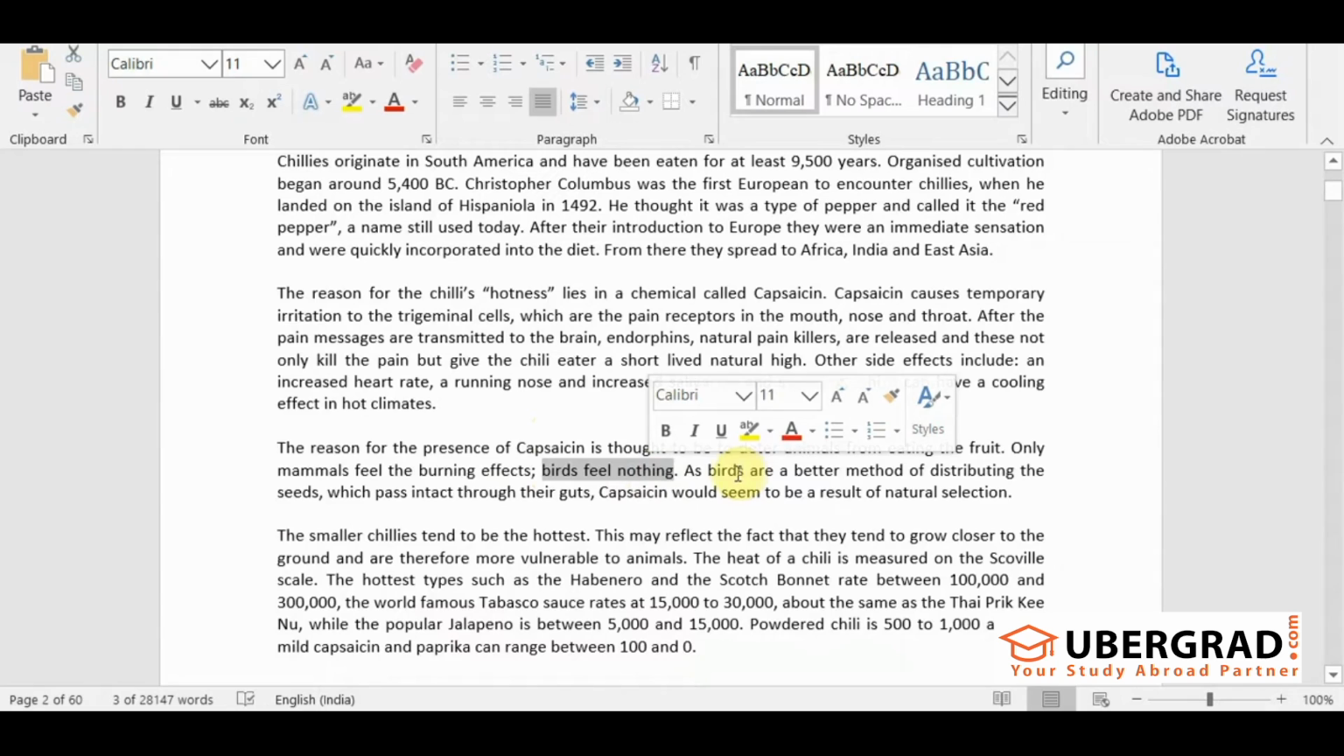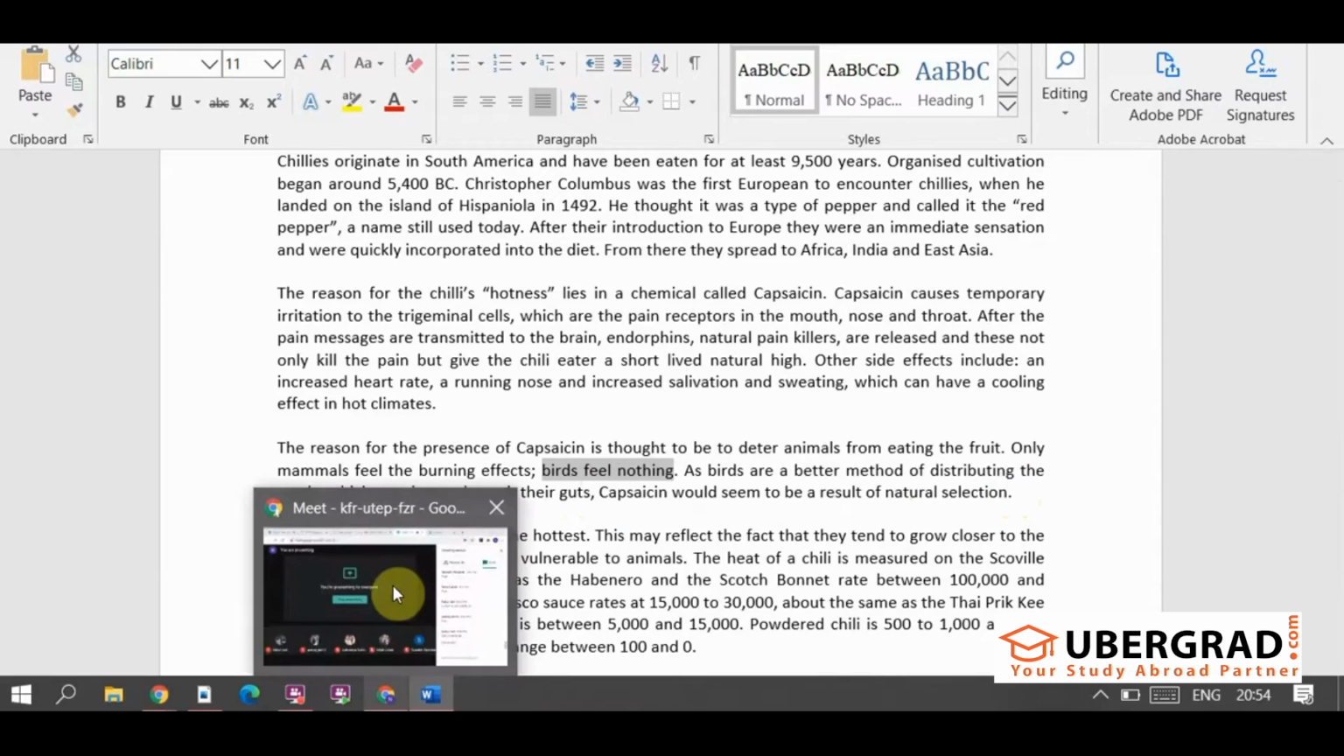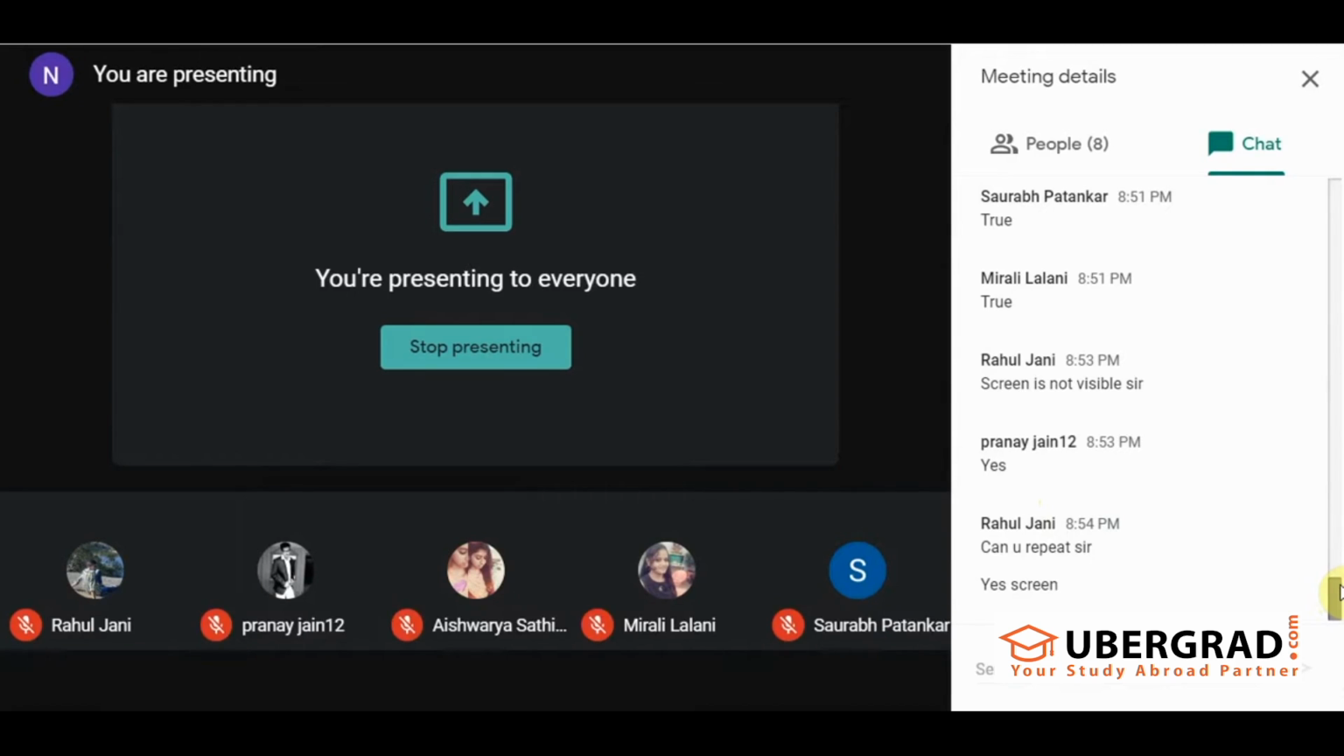Now, the second is a stronger reason which says, as birds are a better method of distributing the seeds which pass intact through their guts. Which pass intact through their guts means what? They do not chew it. Okay, so it goes into their stomach as it is. So capsaicin would seem to be a result of natural selection for what? Natural selection for diet. That they can be used to distribute the seeds. Also, they do not feel the burning effect. So these 2 points make it very clear that yes, it can be a part of bird's diet.